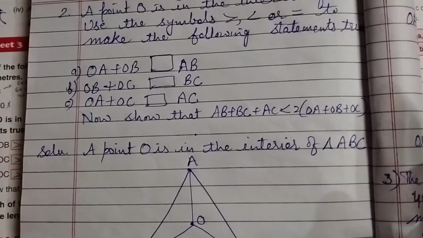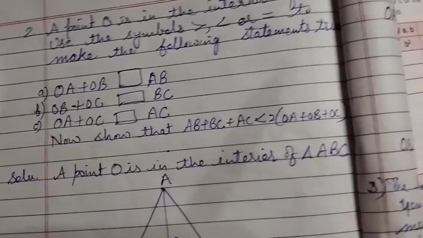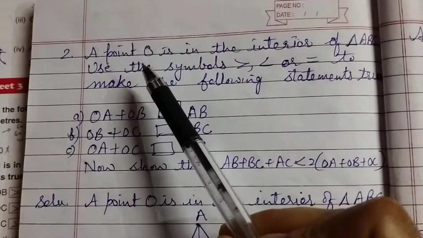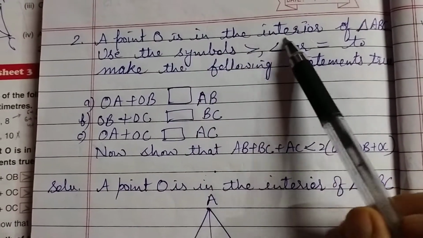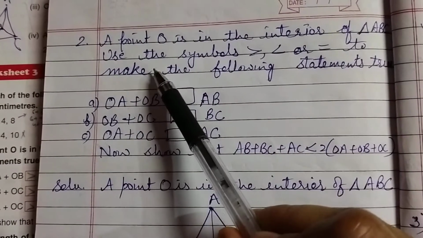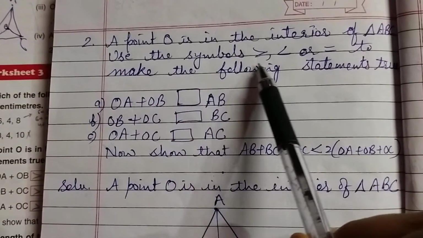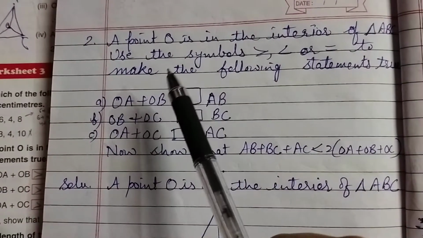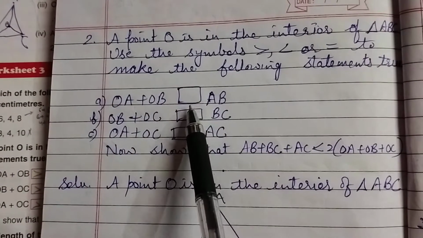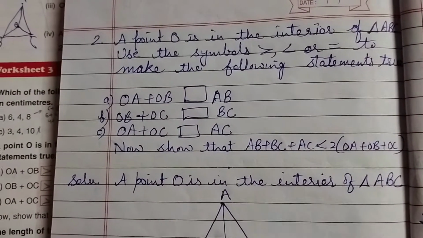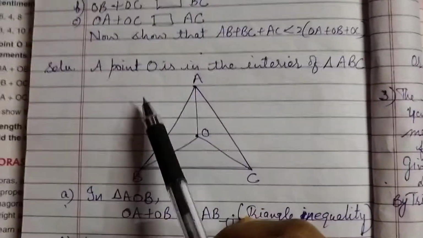parts of this question. Now we are going to start question number 2. In question number 2, a point O is in the interior of triangle ABC. Use the symbols greater than, less than or equal to make these statements true. Okay, this is the question given. We will start from here.